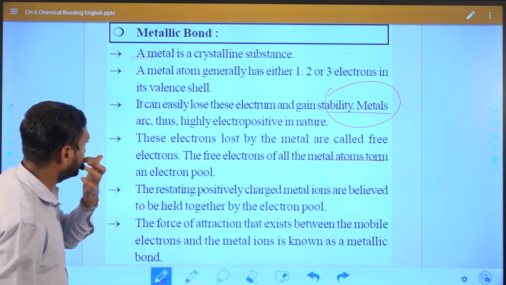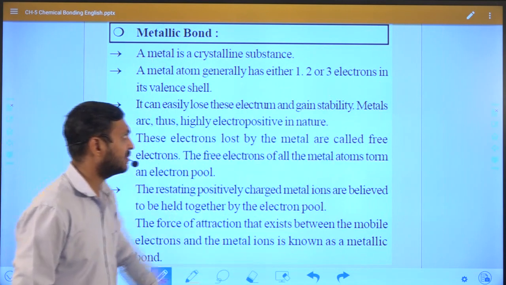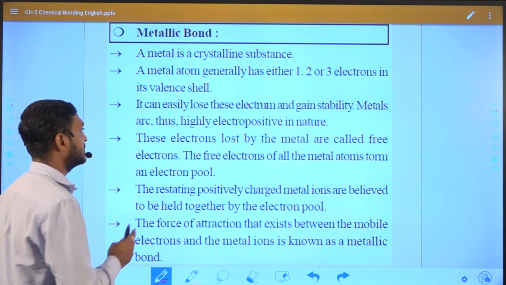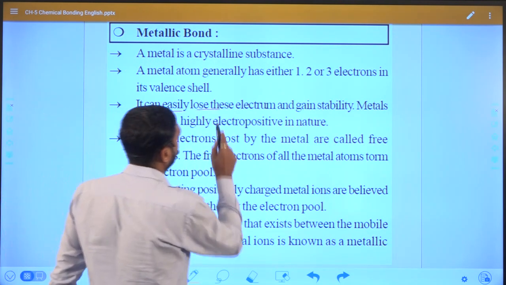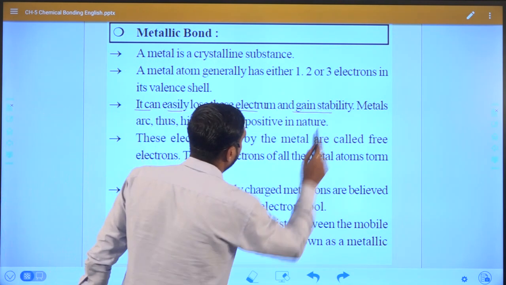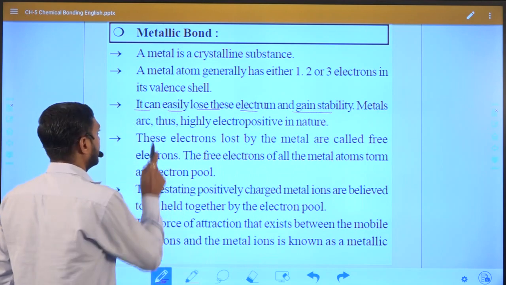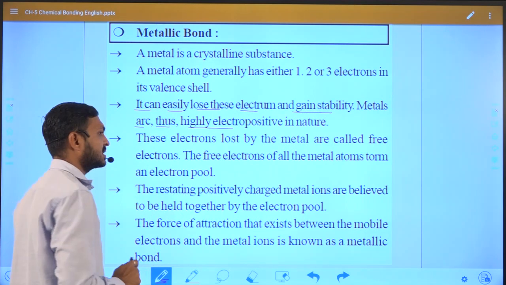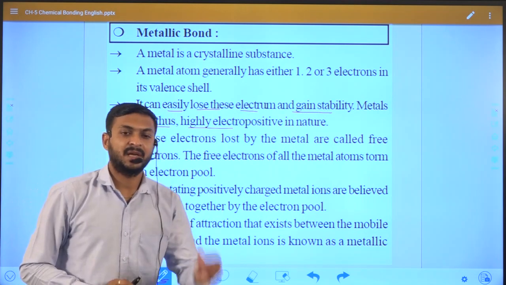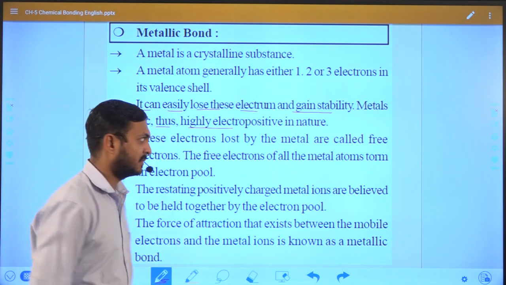So you can see here, if we consider its definition, what does the definition say for a metallic bond? Metals lose electrons and gain stability. Nature, as we discussed, highly electropositive means it can lose electrons easily.